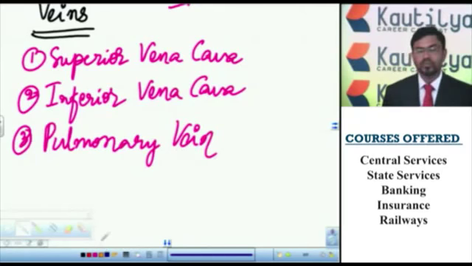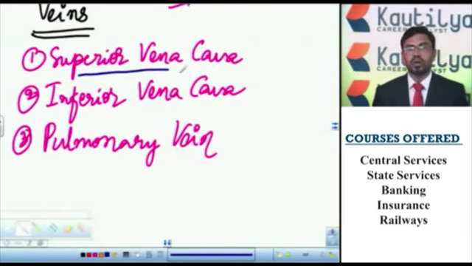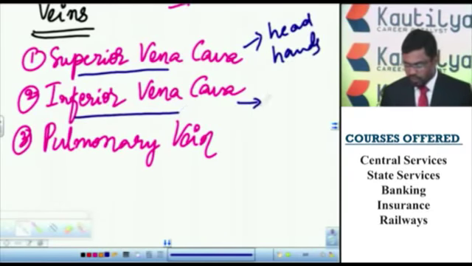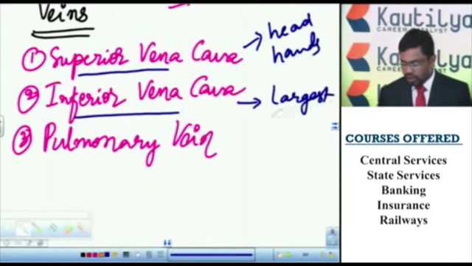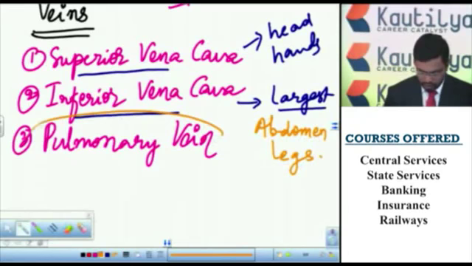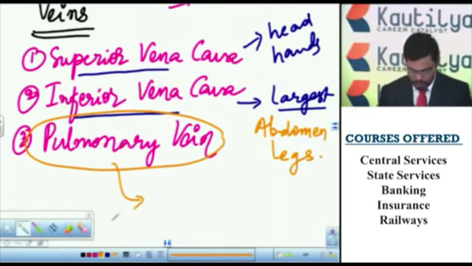Superior vena cava collects the impure or deoxygenated blood from upper parts of the body, that is from the head, neck and hands. Inferior vena cava is the largest vein. It collects the impure or deoxygenated blood from lower parts of the body, particularly from the abdomen and from legs. And this pulmonary vein is the exceptional case. It collects the pure or oxygenated blood from lungs.